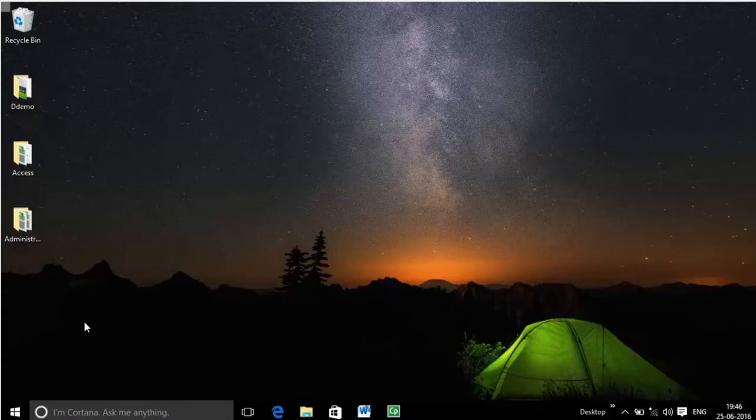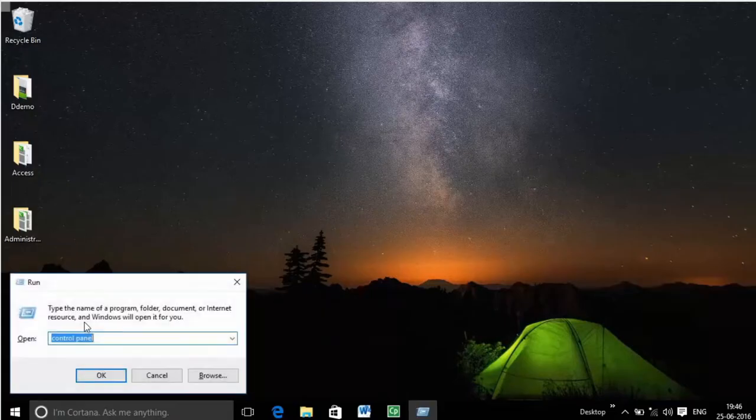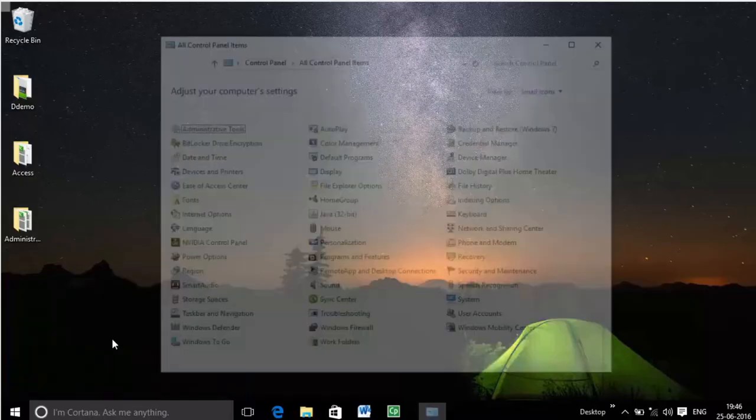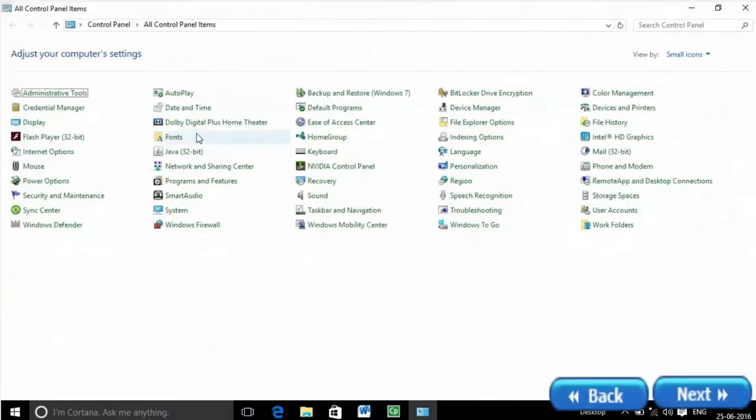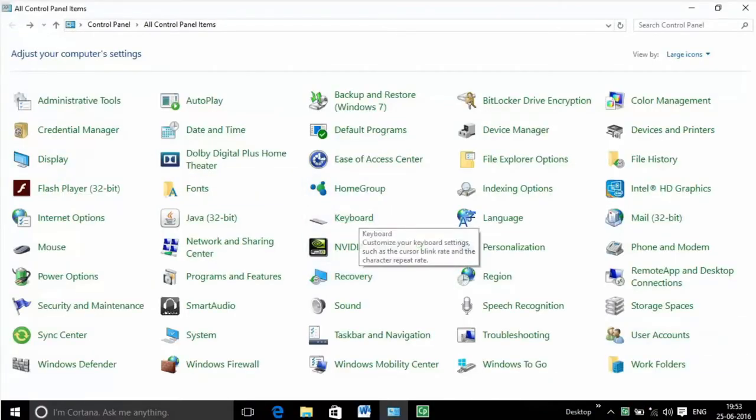Accessing Control Panel using Search and WinX menu. Friends, let's discuss how to open Control Panel using Search. The traditional Control Panel menu can be accessed by typing the Control Panel keyword into the Run window. Then press Enter. Control Panel will be opened in front of you. Category view of Control Panel.